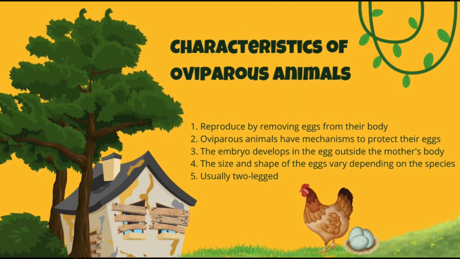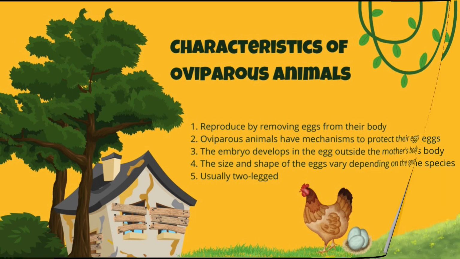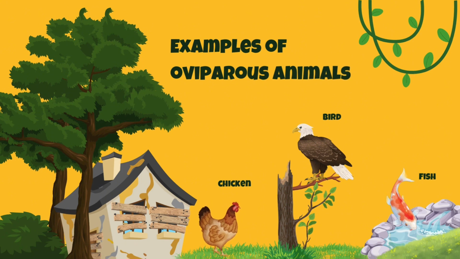Number 1 is reproduce by removing eggs from their body. Number 2 is oviparous animals have mechanisms to protect their eggs. Number 3 is the embryo develops in the egg outside the mother's body. Number 4, the size and shape of the eggs vary depending on their species. And the last one is they usually have 2 legs. Examples of oviparous animals are chicken, bird, or even fish.